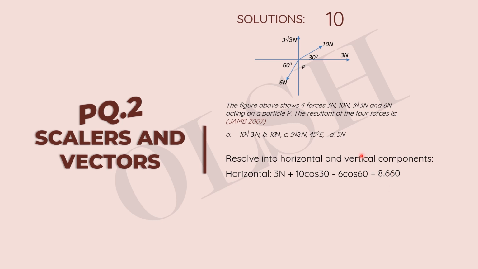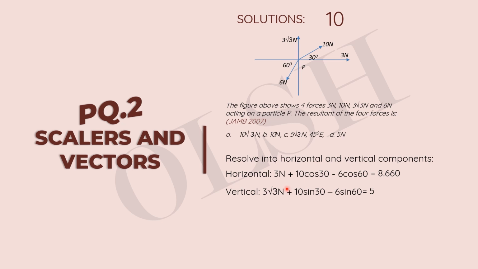Then we'll do the same for the vertical. We have 3 root 3 newtons plus 10 sine 30, because the 3 newtons has no vertical component, so we just have 3 root 3 newtons, because this is vertical. Then the vertical component of the 10 newtons is 10 sine 30. Both of them are on the positive y-axis. Then we have 6 sine 60 for the 6 newtons, which is on the negative y-axis, so we remember to put our negative sign. In that case our answer is 5.